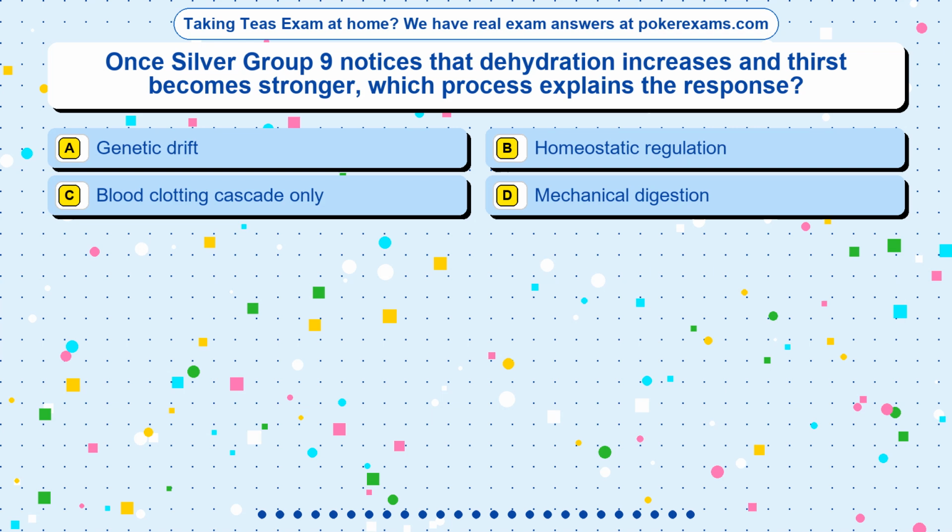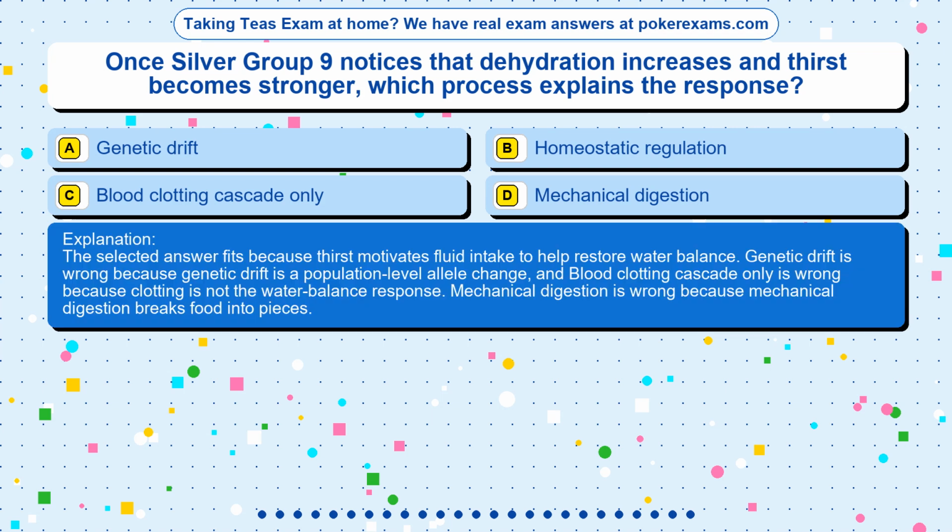The correct answer is option. The selected answer fits because thirst motivates fluid intake to help restore water balance. Genetic drift is wrong because genetic drift is a population-level allele change, and blood clotting cascade only is wrong because clotting is not the water balance response. Mechanical digestion is wrong because mechanical digestion breaks food into pieces.